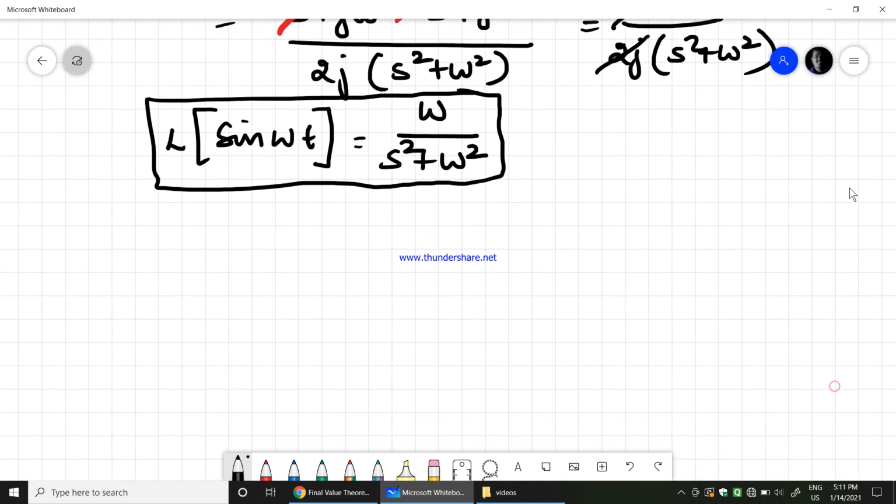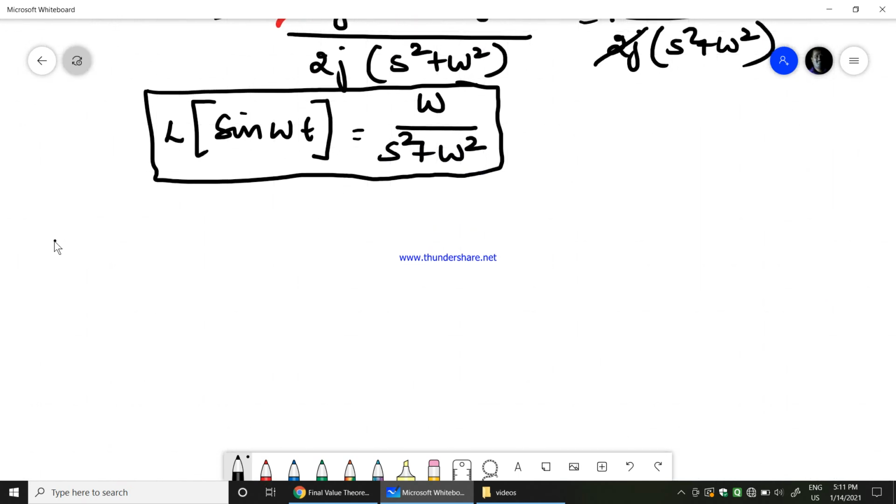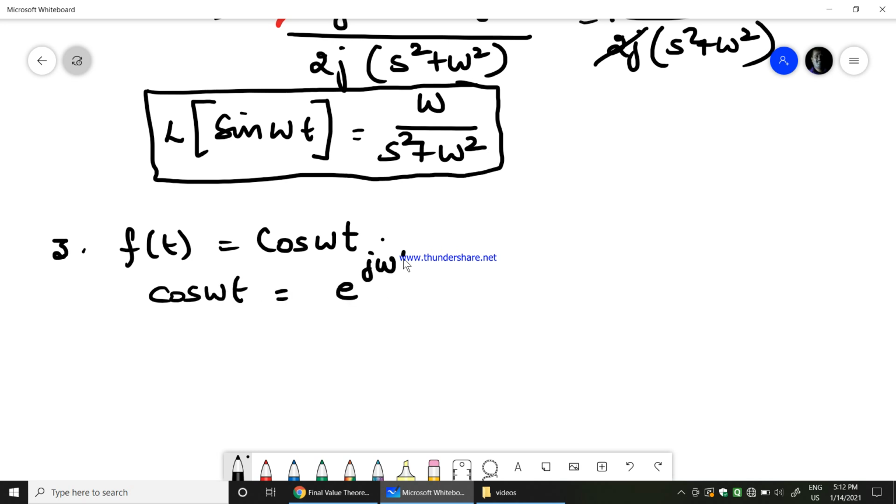Now the third one is Laplace transform of cos omega t. What is the Laplace transform of cos omega t? Now again, cos omega t can be written as e power j omega t plus e power minus j omega t divided by 2. Earlier for sin omega t we wrote e power j omega t minus e power minus j omega t by 2j.